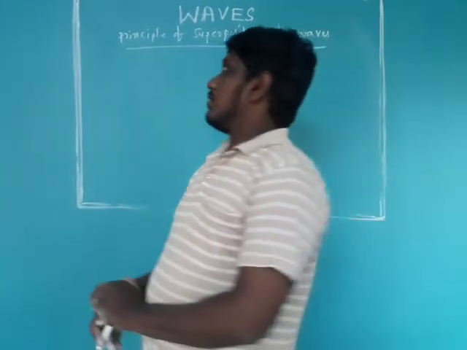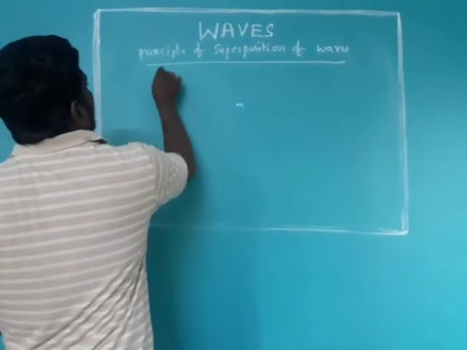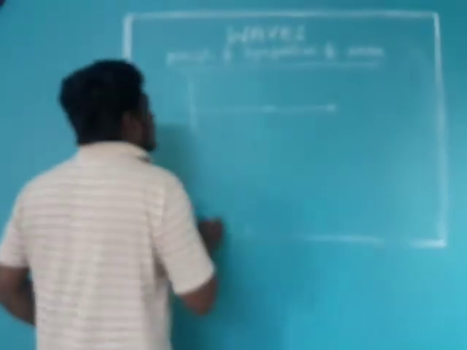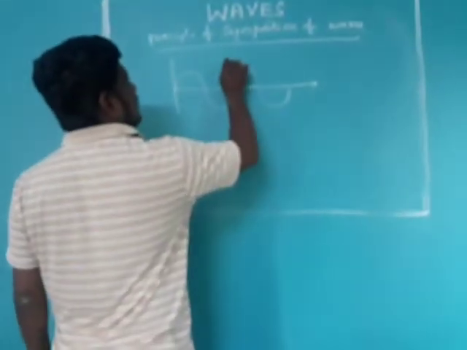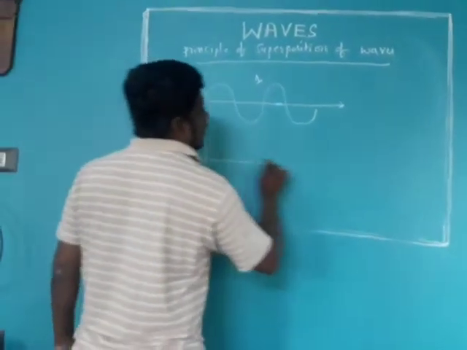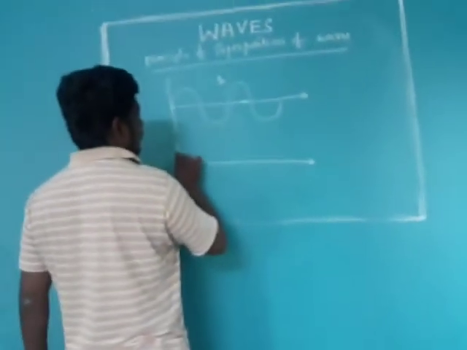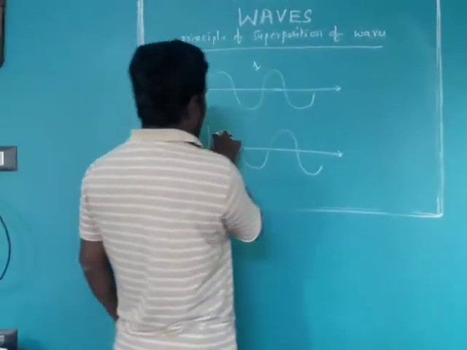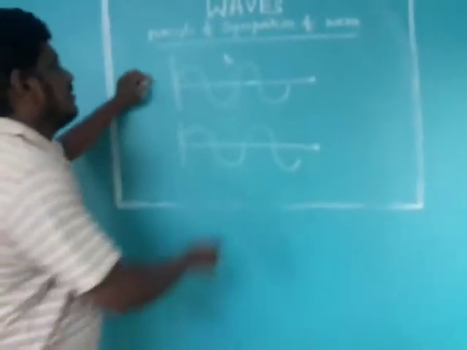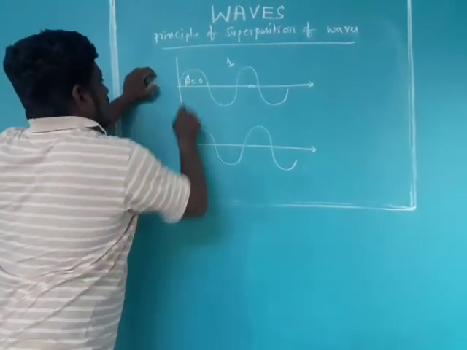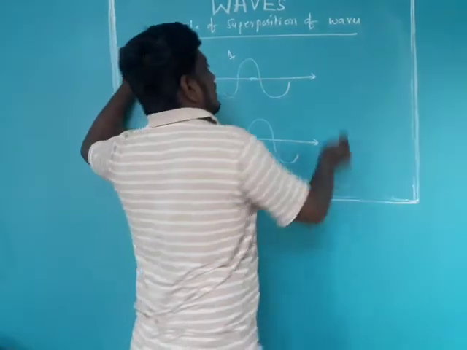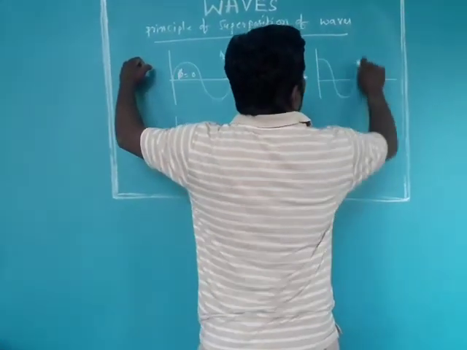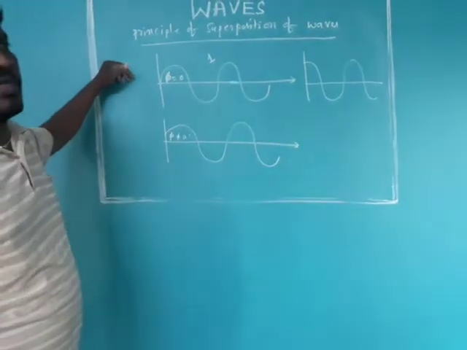Let me write it in equation form. Suppose we take a wave diagram: this is one progressive wave. This is another progressive wave. It has a different initial phase. Here phi is 0, the initial phase is 0. Here phi is not 0. And we will take one more wave that is starting from the maximum displacement.